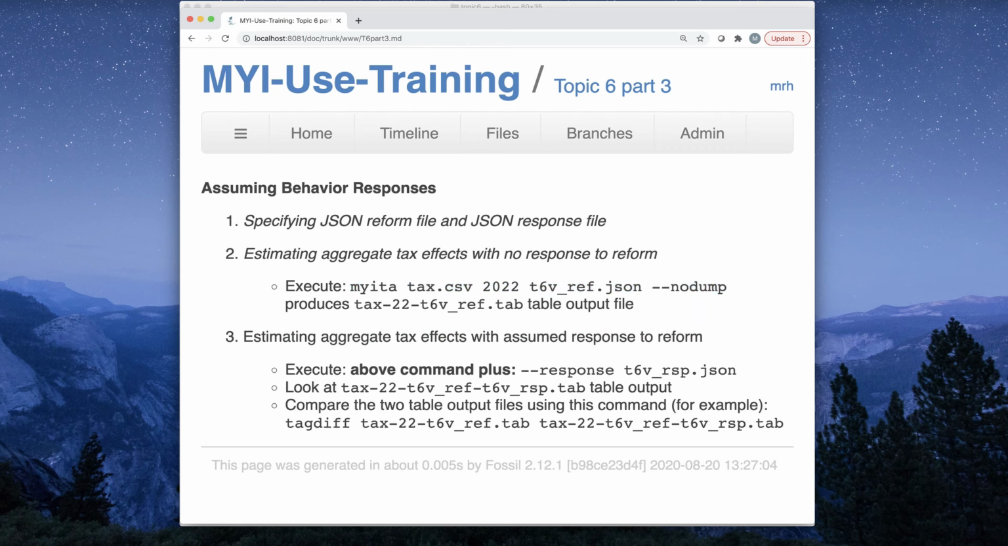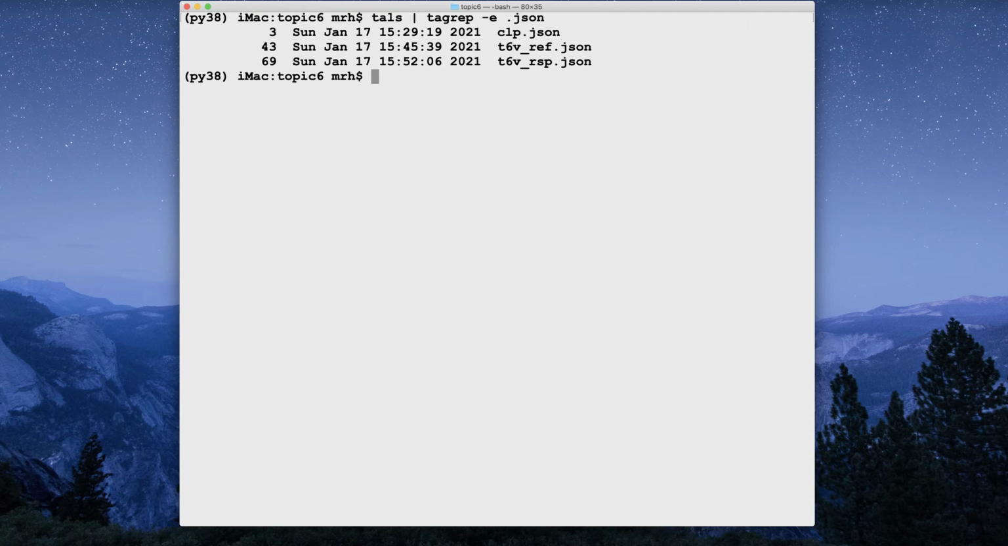What we're going to do is use the response option and compare the output with and without the response. So let's go to the command prompt, or the Anaconda prompt as it's called on Windows, and here are the JSON files that we have available in the topic 6 directory.